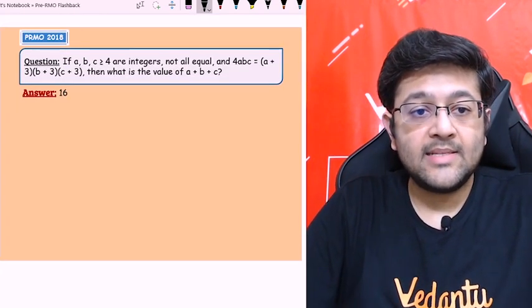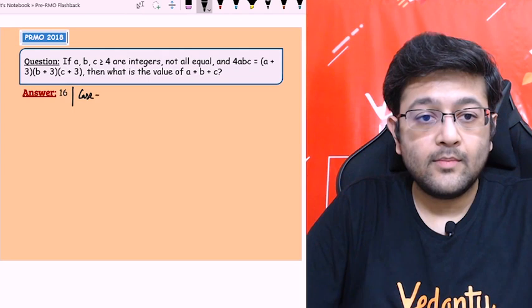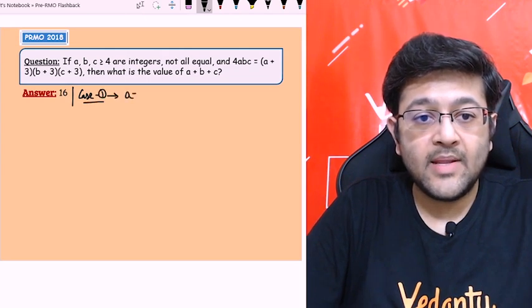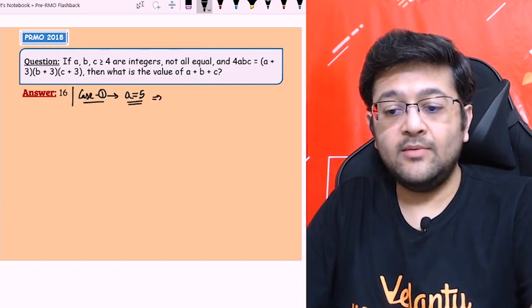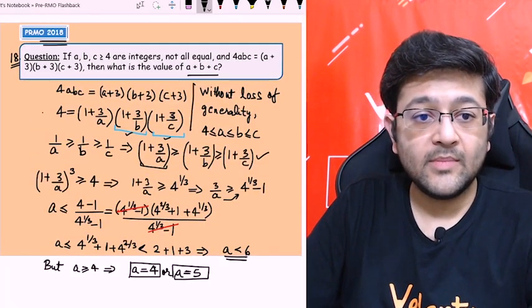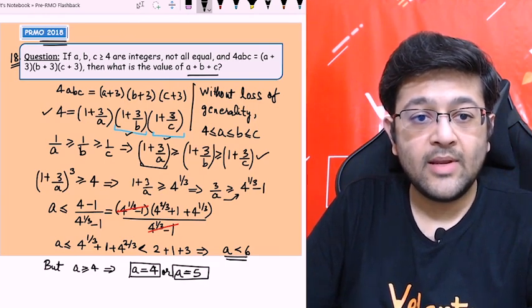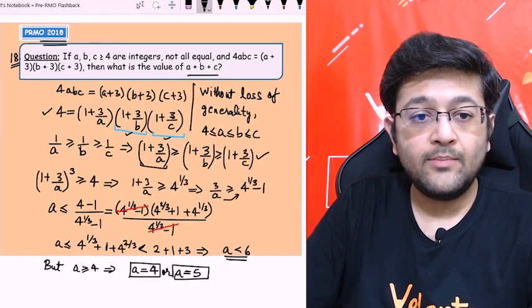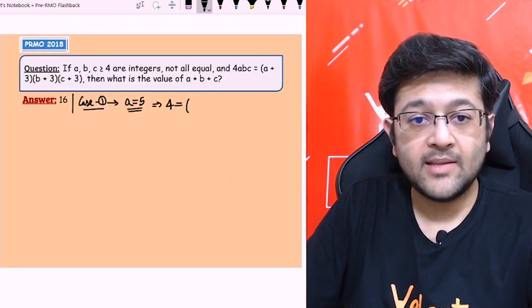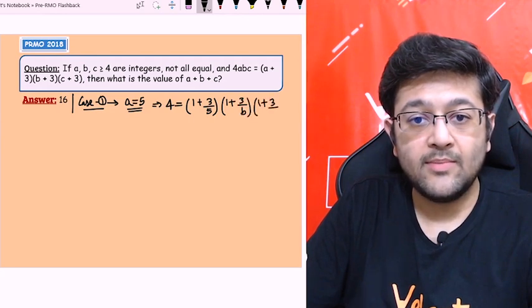So now let's take case 1, when I am taking a equal to 5. Okay, so now putting it in the same expression, this one, that is the same thing. What will I get? First of all, let's write it down. 4 equal to (1 + 3/5), which will be 8/5, right? Let me write the expression: (1 + 3/5)(1 + 3/b)(1 + 3/c).